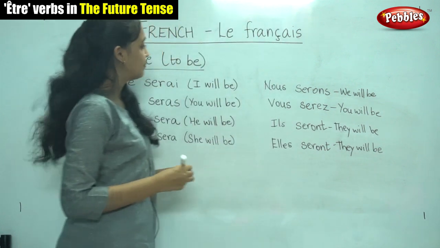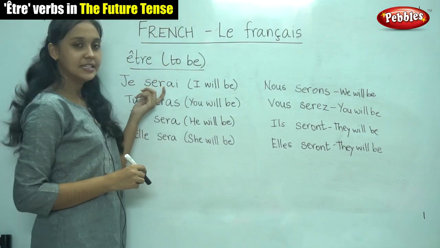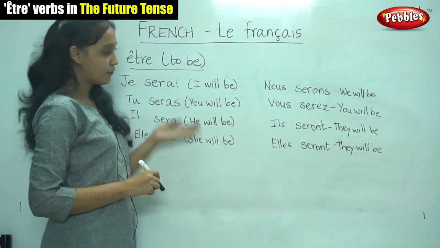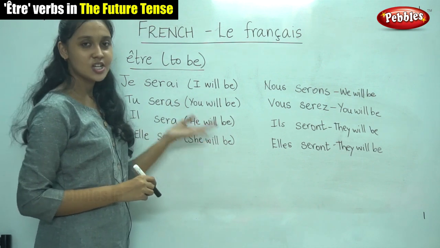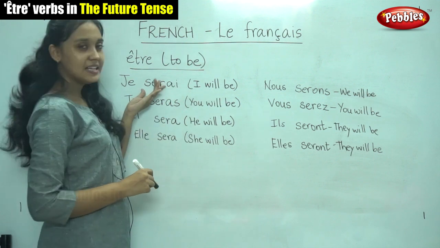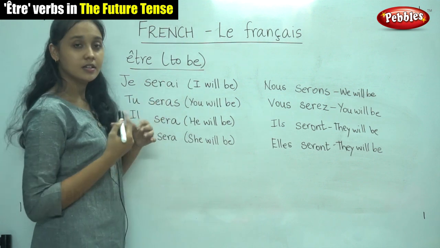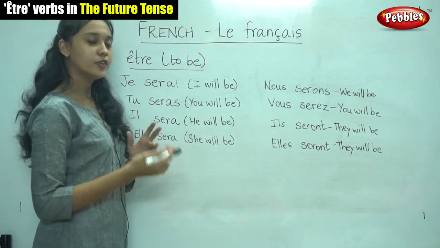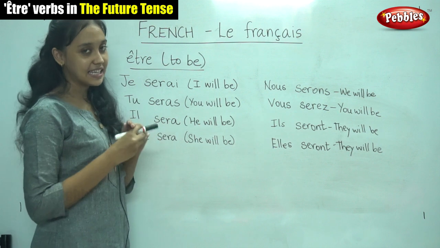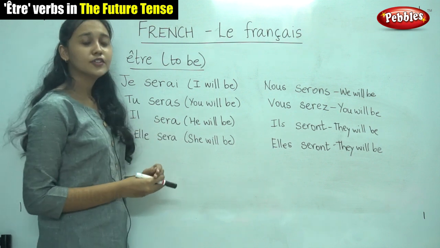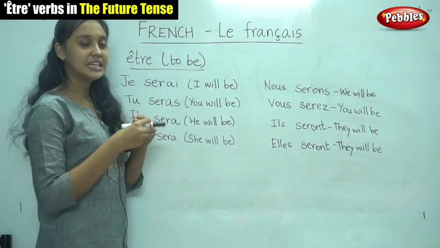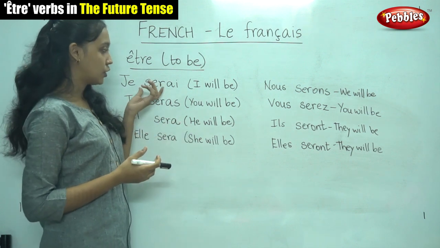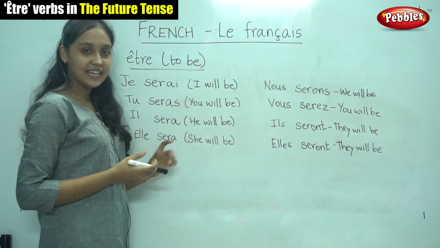So it is very simple, isn't it? We just have to learn the stem and the endings. The endings are the same for all the verbs in the future tense, so it is very easy. And we know the stem for the ER verb, it is the infinitive. For the IR verb also, it is the infinitive itself. For the RE verbs, we drop the E at the end. That gives us the stem. Followed by, we write the endings.